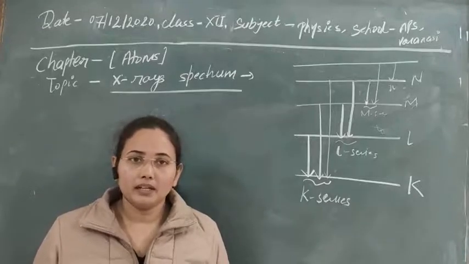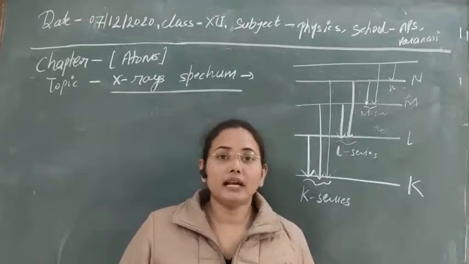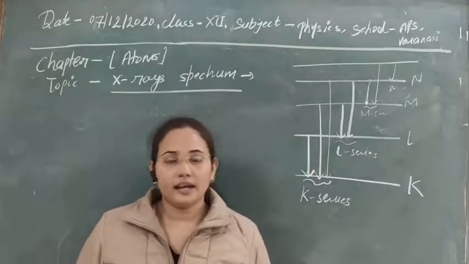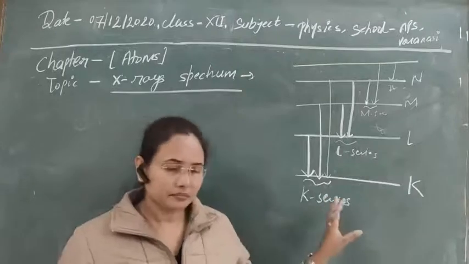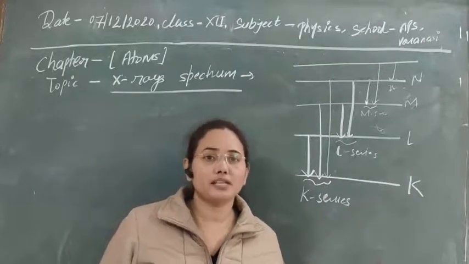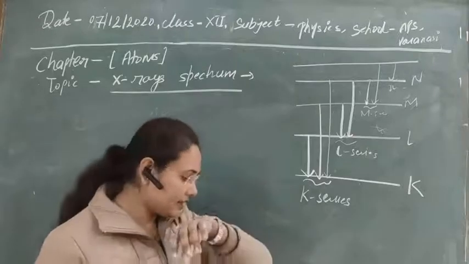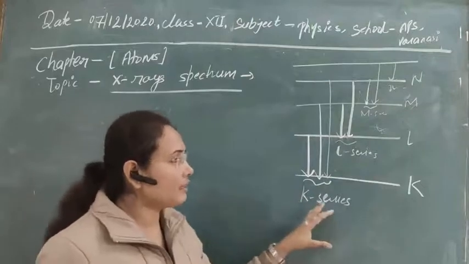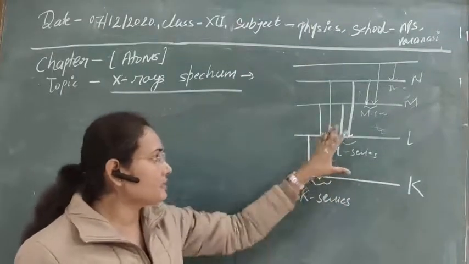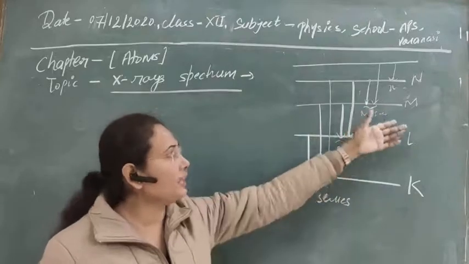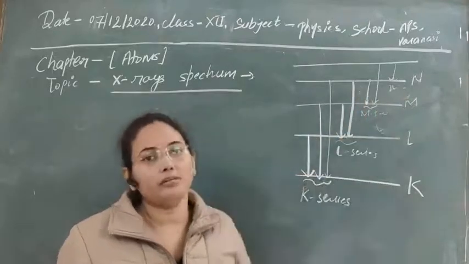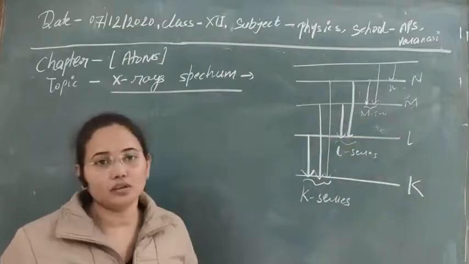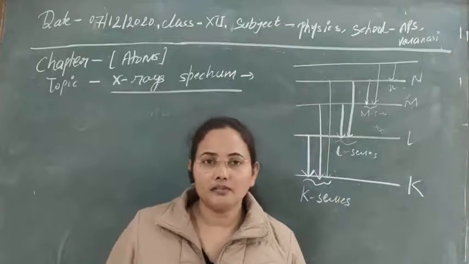with the orbital electron. So if that collision is elastic, then in that case it will transfer all of its energy and provide sufficient energy to escape the atom. So in that case the vacancy is created in subcells, and due to that vacancy creation, these series are obtained, and these series are known as the characteristic spectrum of the X-ray. So the characteristic spectrum is the K series, L series, M series, N series, and so on. Such types of series are obtained in the case of the X-ray spectrum.